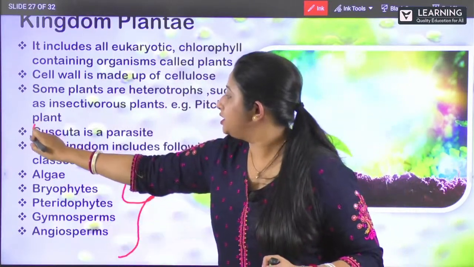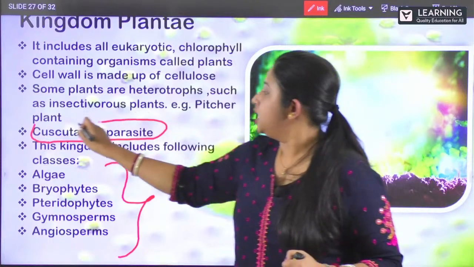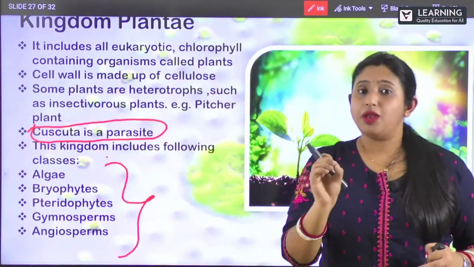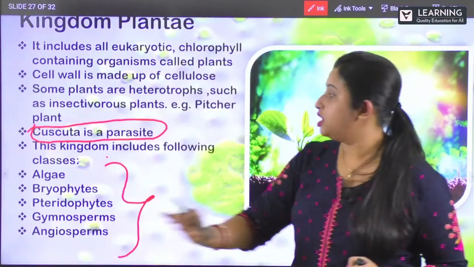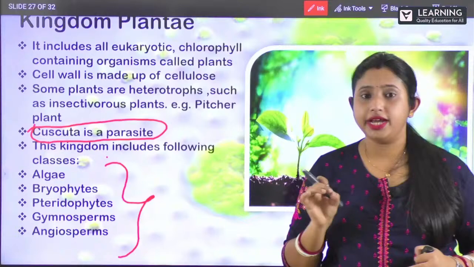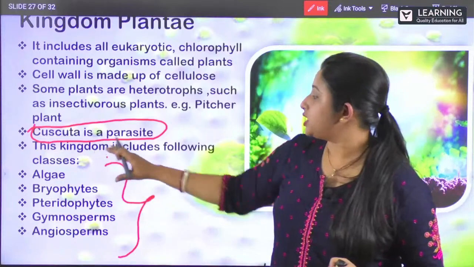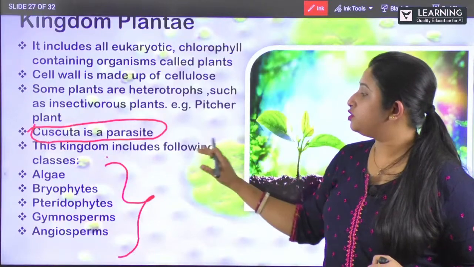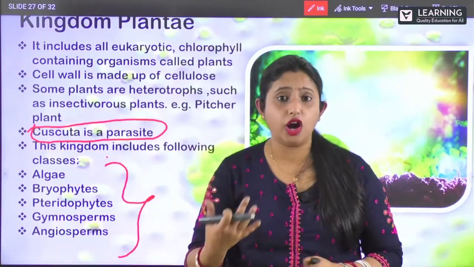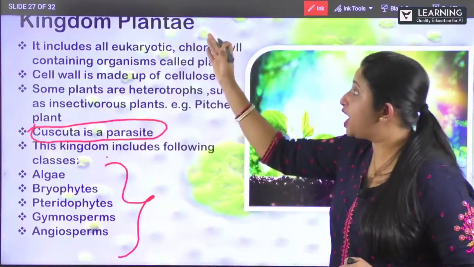Now let us see the classes. One of the plants, which is very, very important, is Cuscuta. This is a parasitic plant. So Cuscuta is a parasitic plant. So the kingdom includes the following classes. What are the following classes of this kingdom Plantae?